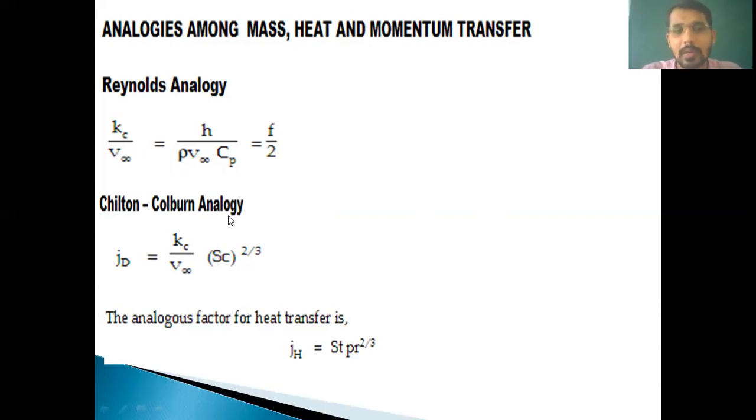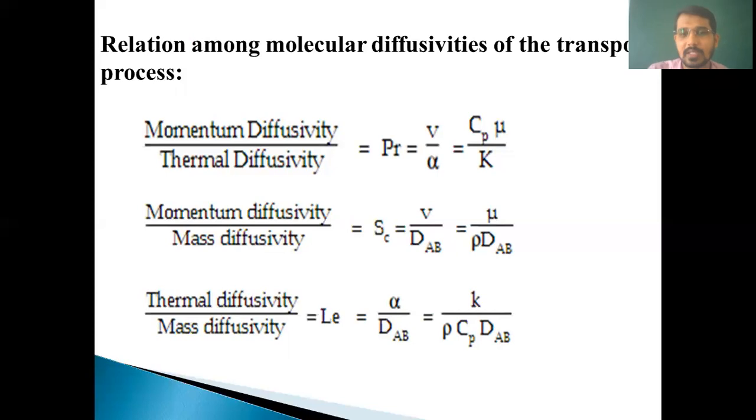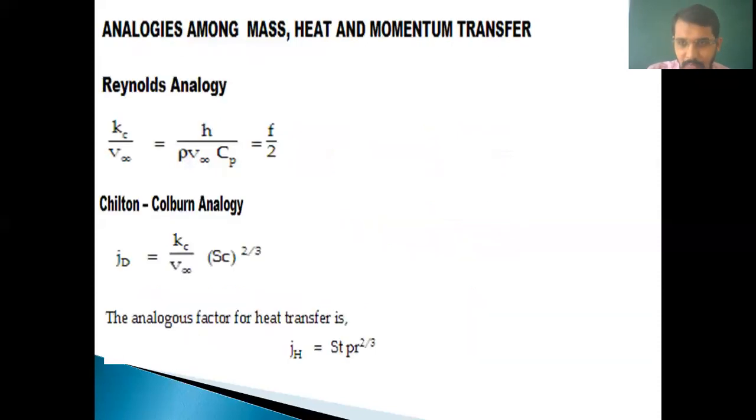Next one, Chilton-Colburn analogy. So what is the significance of Chilton-Colburn analogy? Now we will see this, that is given by JD. What is J? This is the J factor. So JD is equal to Kc upon V infinity into Sc raised to 2 by 3. So what is Sc? That is the Schmidt number we have seen in previous slide. Sc, that is Schmidt number, is given by mu divided by rho into DAB. Mu is nothing but dynamic viscosity, rho is nothing but density, and DAB is the diffusion coefficient of component A into B. So JD is equal to Kc upon V infinity into Sc raised to 2 by 3.